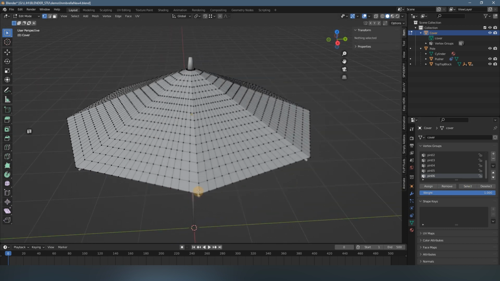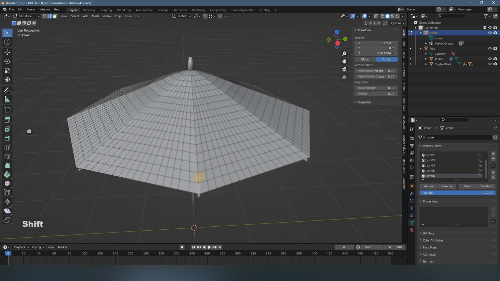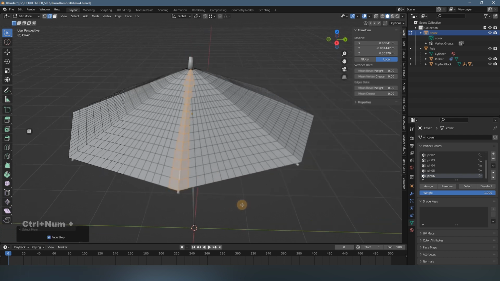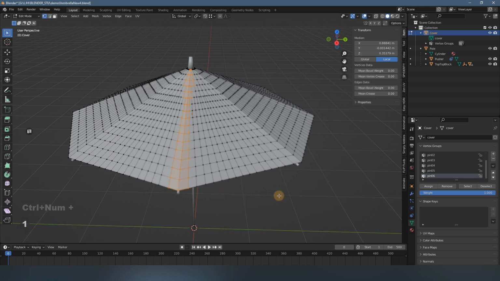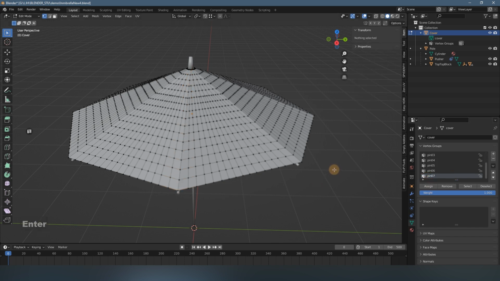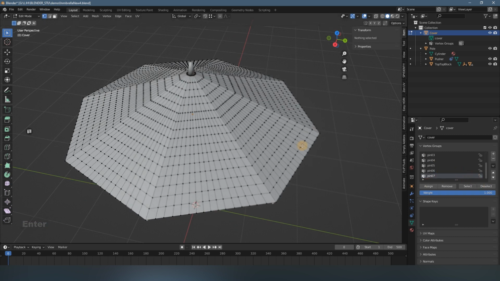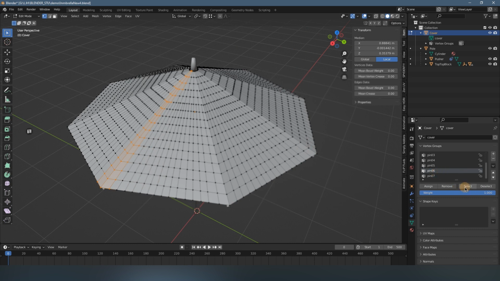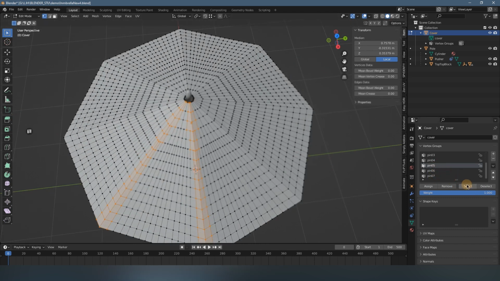And this last one is this. Shift Alt, click on edge, and Control plus, and switch to point mode, and next pin 7. Don't forget to assign it. Okay, now we got these 7 vertex groups for this object.